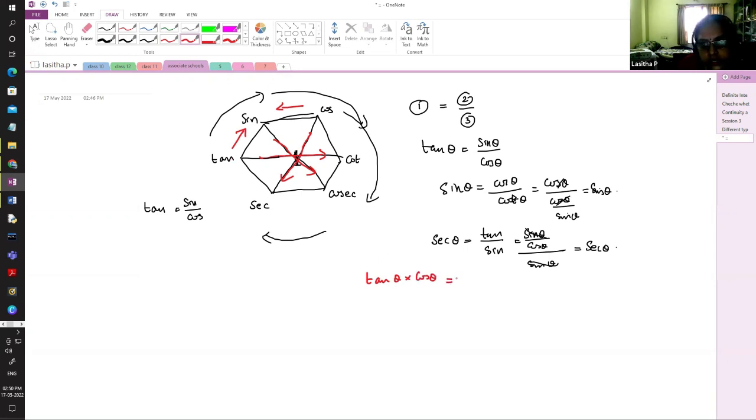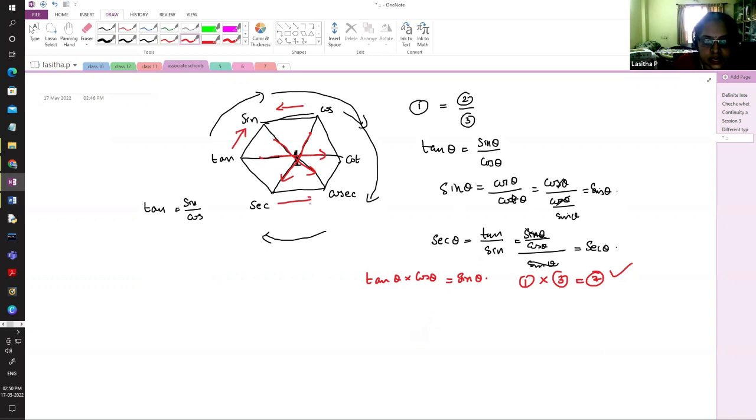Tan into cos theta, you will get the middle one, sin theta. Of course, in order to remember this, they have to remember this ratio. It is just an activity only, to strengthen the concepts. So whenever you multiply 1 and 3, you will get the middle one.